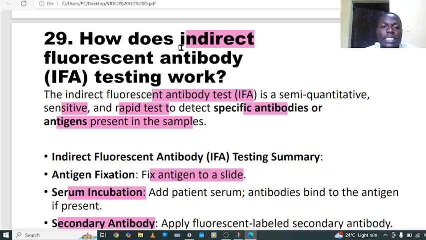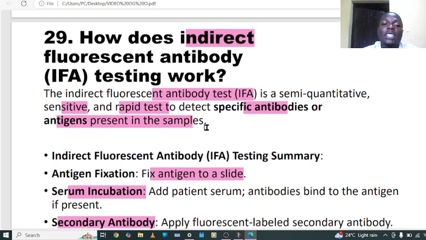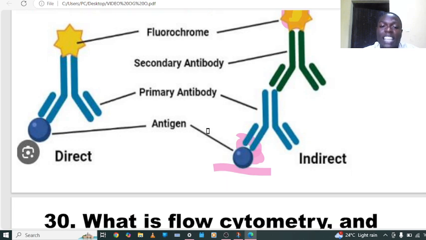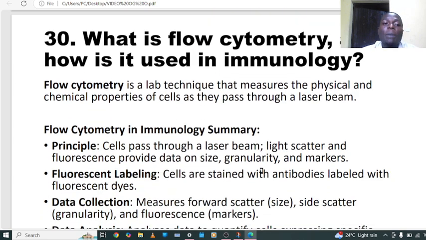or immunofluorescence. The technique is a semi-quantitative, sensitive and rapid test to detect a specific antibody and the antigen, if present in the sample. So to mean that this technology is helping us to detect antibody and antigen in the sample. Now after this, we can conclude that there is a presence of antibody according to what we were testing. So my last question is question number 30.